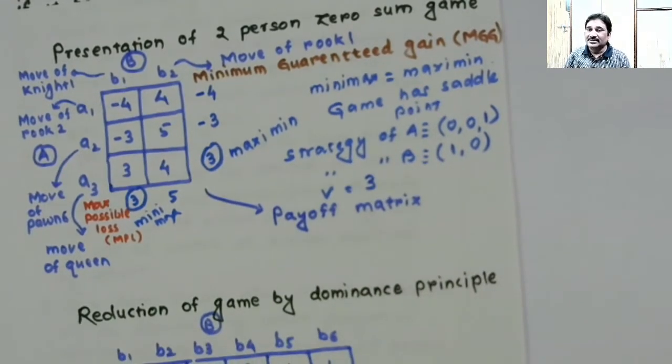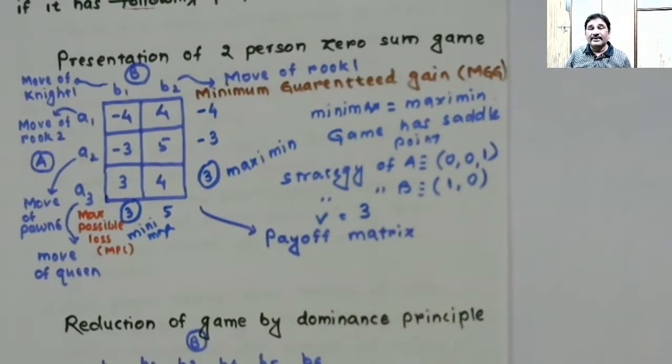Because it was just the starting game, and I cannot make your starting game difficult for you, right? So whenever the game has a saddle point, game value is very simple. It is minimax or maximin, and writing strategies is also simple, right?